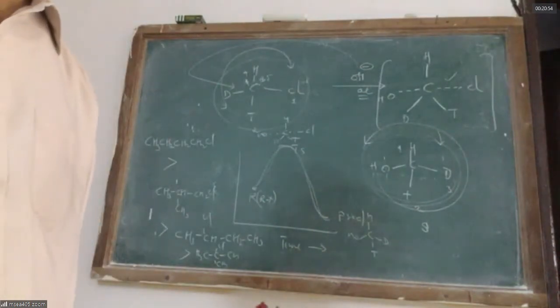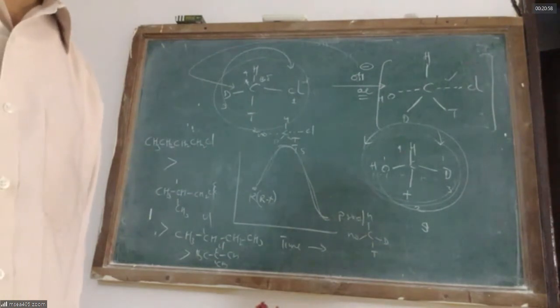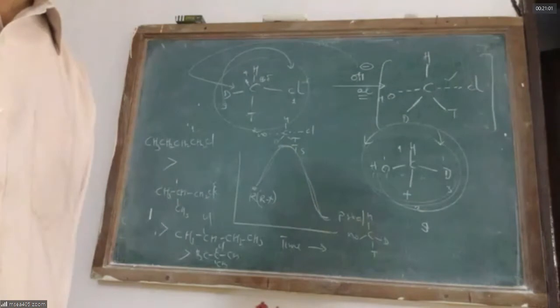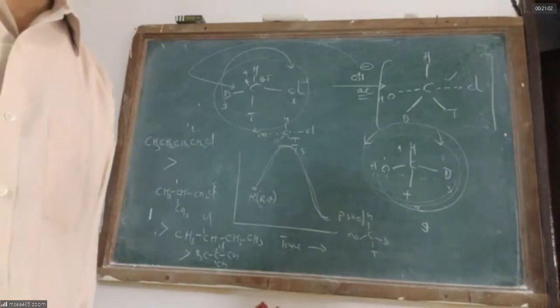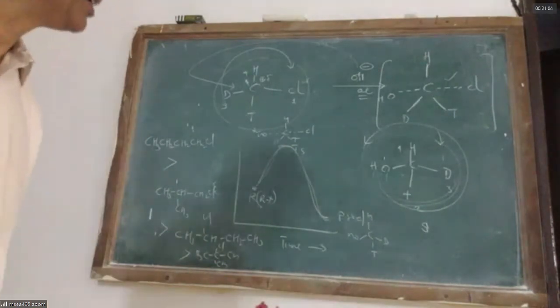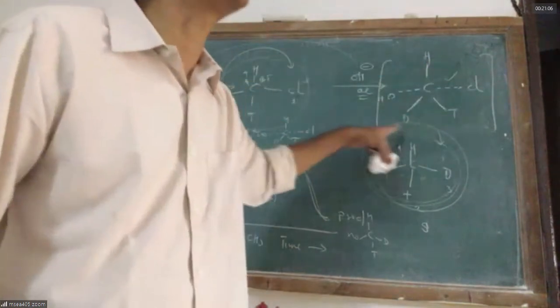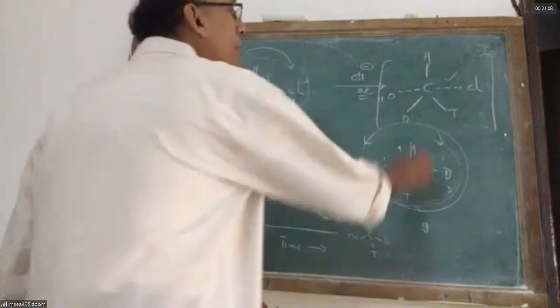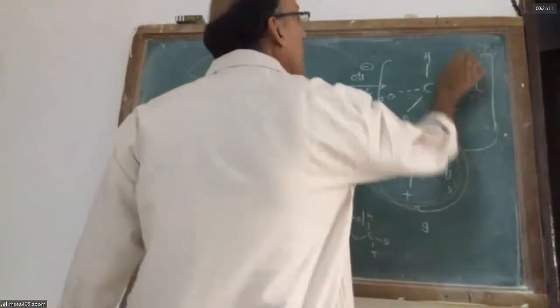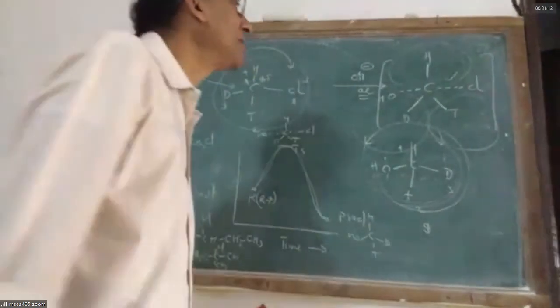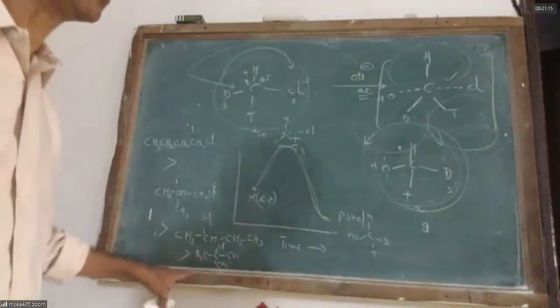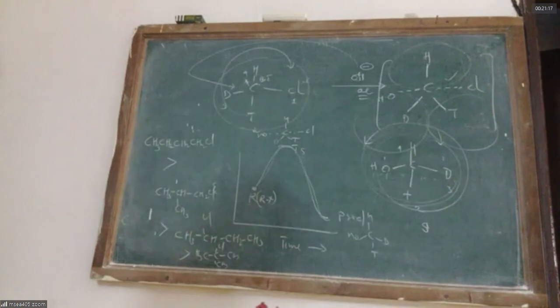Primary alkyl halides can easily undergo SN2. Tertiary cannot undergo SN2 because of steric hindrance, spatial obstruction. It is not possible to form a pentavalent carbon if the alkyl groups linked to the carbon are very big. There is no place. So tertiary alkyl halides never ever prefer the SN2 reaction.